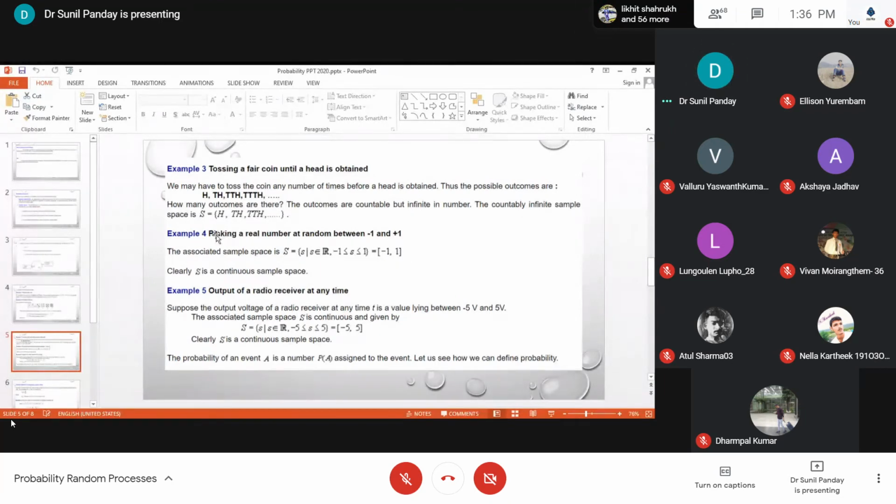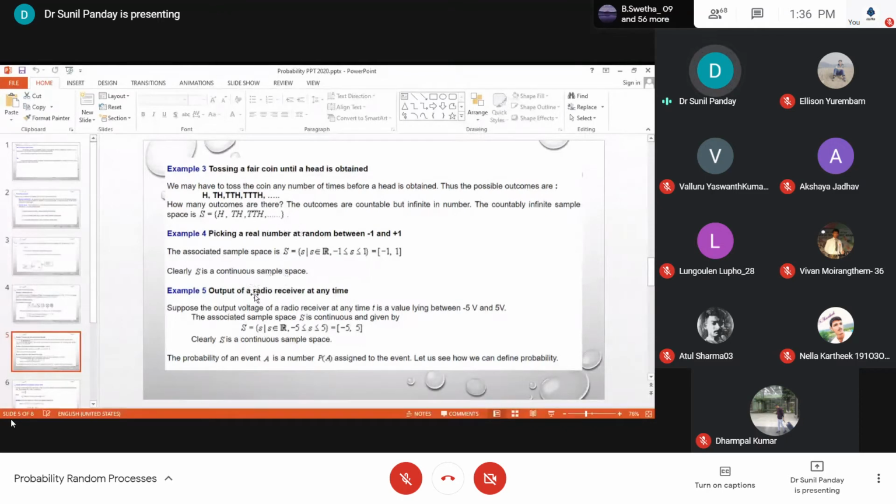The event is picking a real number at random between -1 and 1. You can pick anything like 0.5, 0.5/2, 0.5/10, 0.5/100, and all of them belong here. If you remember from the last class, this is an interval -1 to 1, so it is actually an uncountably infinite set.